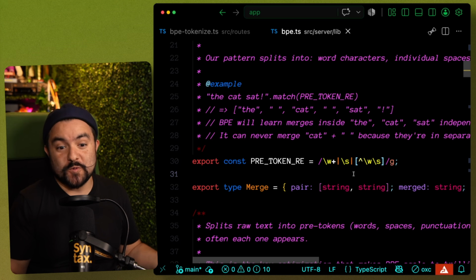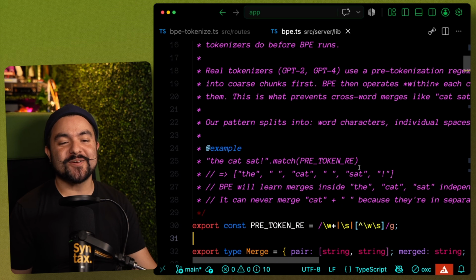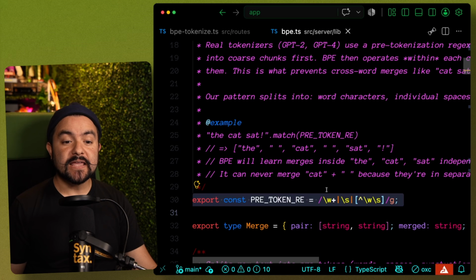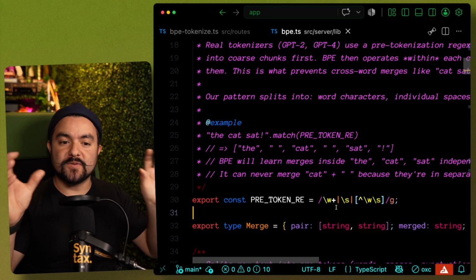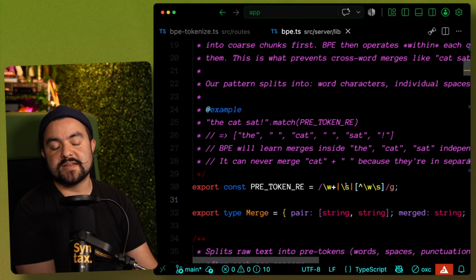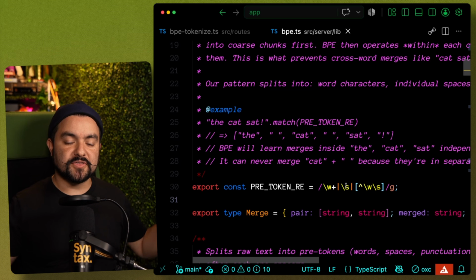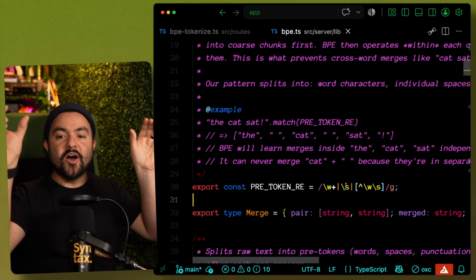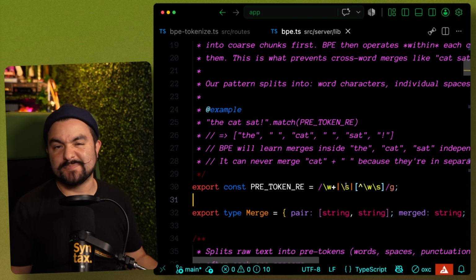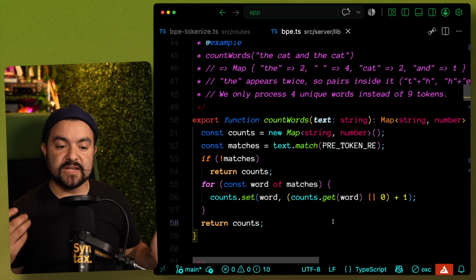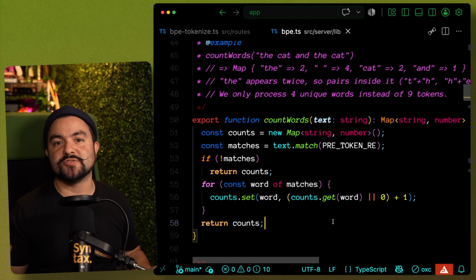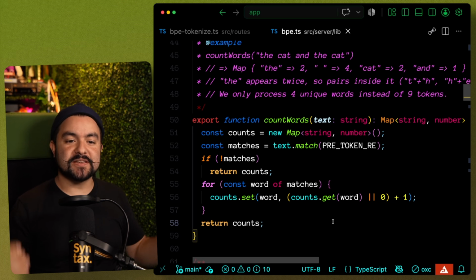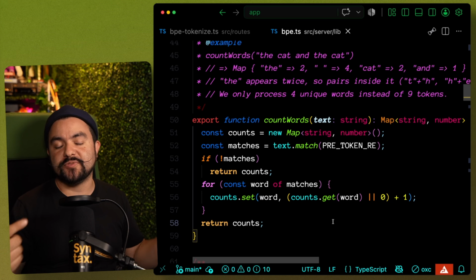And in this case, our groups are actually words. But if you look at the algorithm for GPT-2 or GPT-4, they have a predefined, really complex regular expression because they've defined some rules up front of how to split things ahead of time. But our initial step here is to just split on whole words. So the things that we're going to be looking at to actually merge are the individual words by splitting on spaces, essentially. Now, the next step is actually an optimization, and that is we determine the frequency of all of those words. So our regular expression splits on spaces, and then every single unique piece of text in there, we count the number of occurrences.